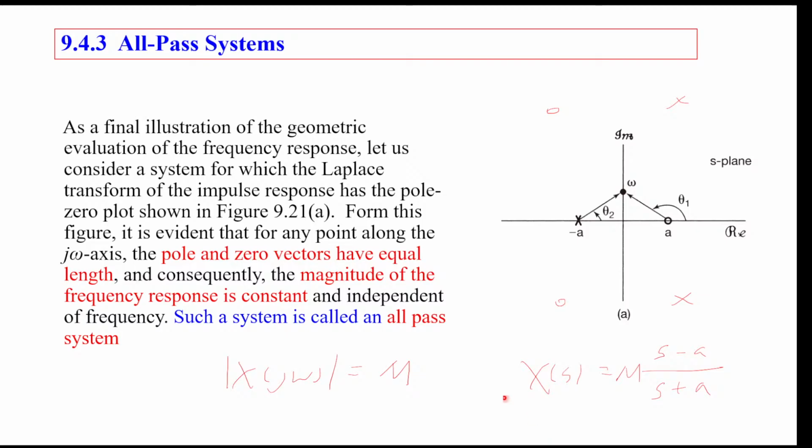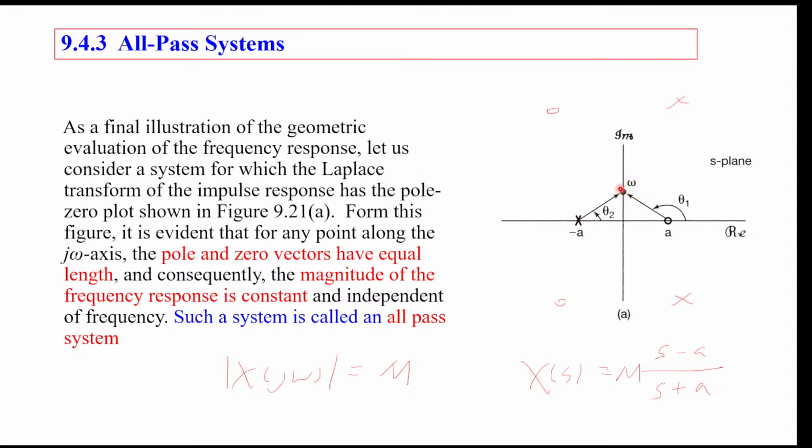Okay, and then we can write our big X of S. You see that big X of S is something like some constant times S minus a over S plus a. So its magnitude on this j omega axis will be the magnitude of this constant, times the magnitude of S minus a divided by the magnitude of S plus a. And here comes why it's all-pass. You see that for every omega, this S minus a will have the same magnitude as S plus a, because you can just see it from the geometry here.